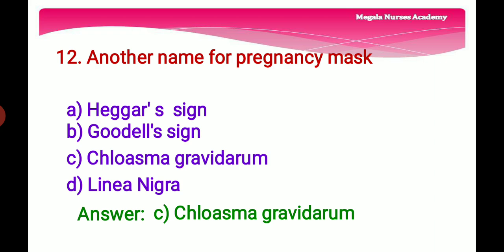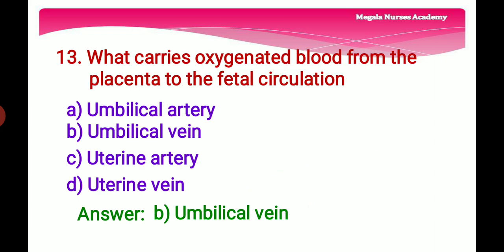And option D is a linea nigra. It is a vertical line developed on the belly of the mother during the pregnancy. So the right answer is option C, chloasma gravidarum. Another name for pregnancy mask is option C, chloasma gravidarum. 13th question. What carries oxygenated blood from the placenta to the fetal circulation? Option A, umbilical artery. Option B, umbilical vein. And option C, uterine artery. Option D, uterine vein.